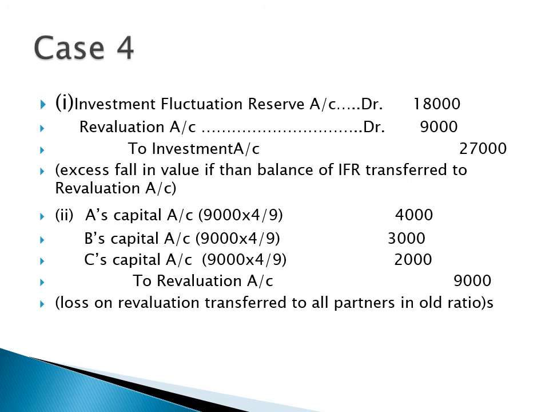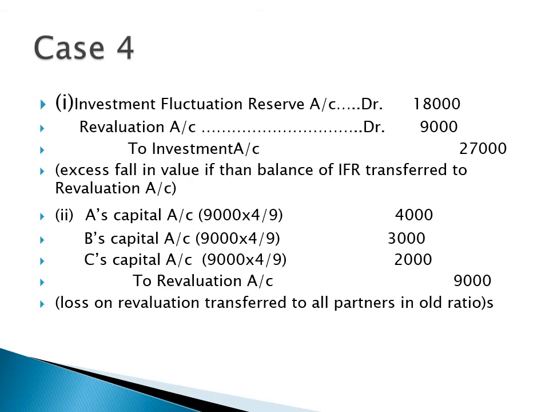Here you can see in the first journal entry, case number 4: investment fluctuation reserve account debit, revaluation account debit to investment account. The fall in the value of investment is 27,000. You know that when the asset declines, or if there is a decrease in the value of an asset, then we always credit it. But if the value increases, then we debit the asset. Here the value of investment decreases, so the investment account will be credited.